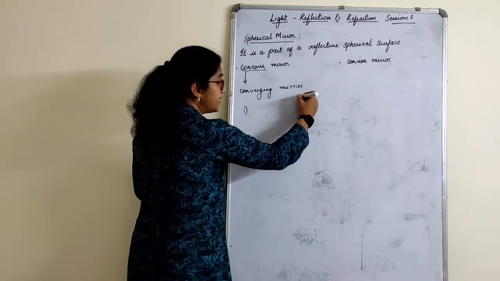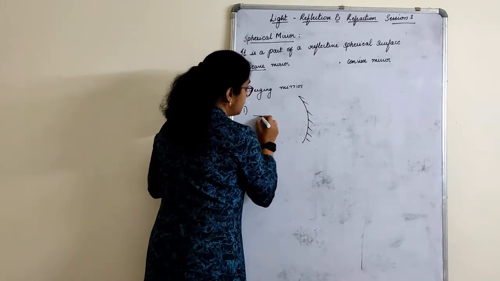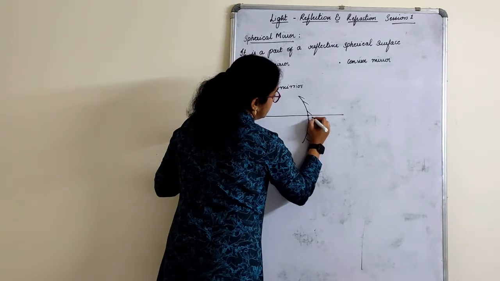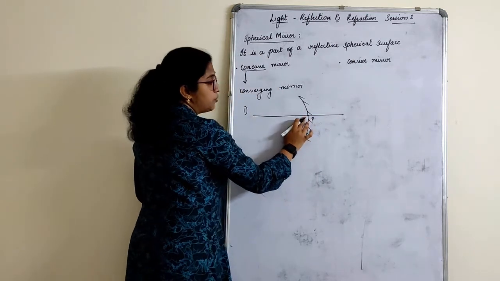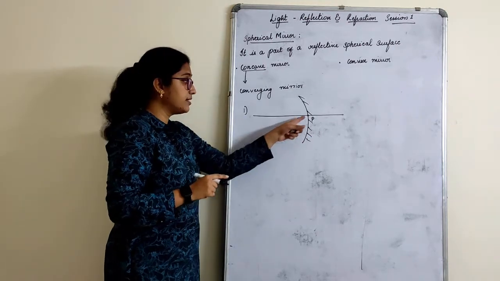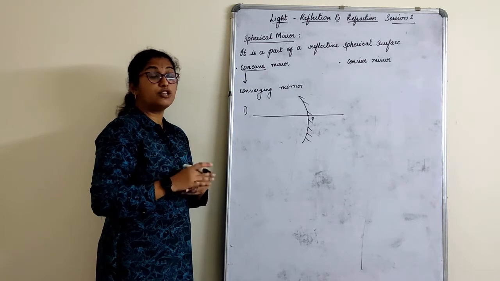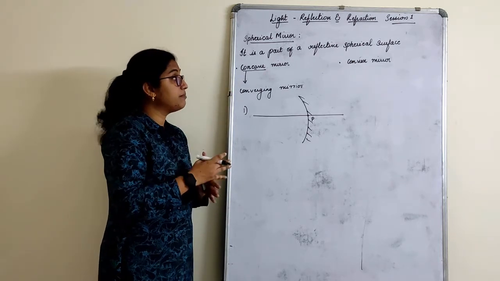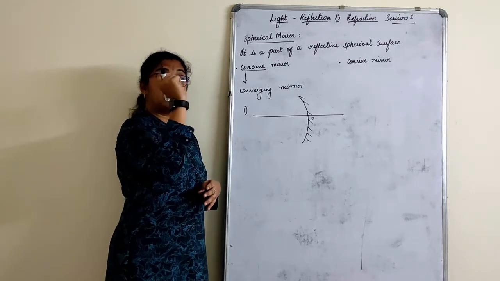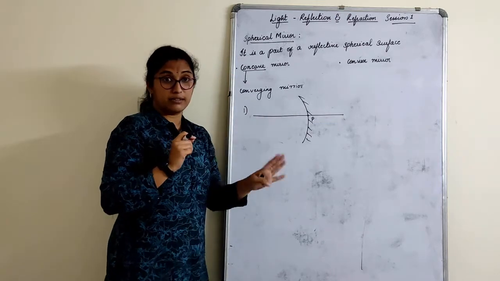So in the concave mirror, the shading part first. First of all, we have to draw the pole. If this is the pole, children, one more question here is: I have marked the pole here in the concave mirror. Where should I mark the center of curvature? Where should I mark the focus? Should I mark here or here?